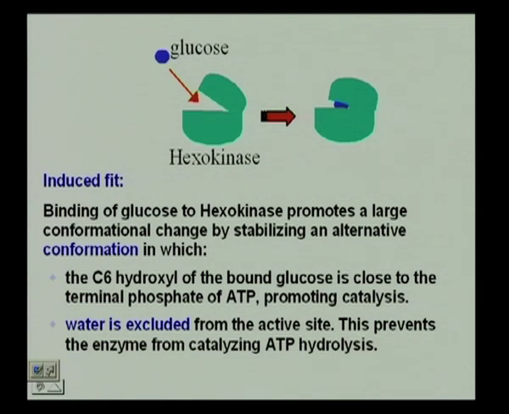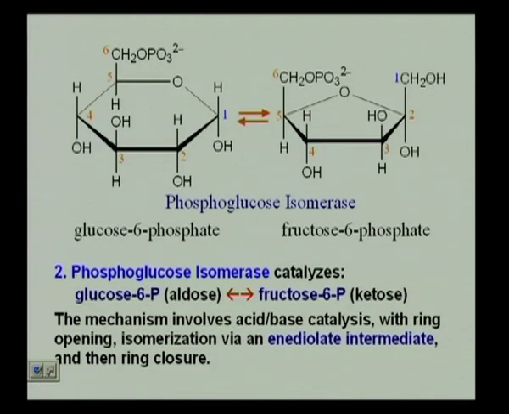We do not want the hydrolysis of ATP, we want the phosphate to be transferred only to glucose. Okay. So, once the substrate comes to hexokinase, it changes its conformation so that it can accommodate glucose, at the same time positioning ATP in such a manner so that it is favorably interacting. And remember how the reaction took place? It was the OH attached to the 6th carbon atom that actually went and attacked the phosphate bond here.